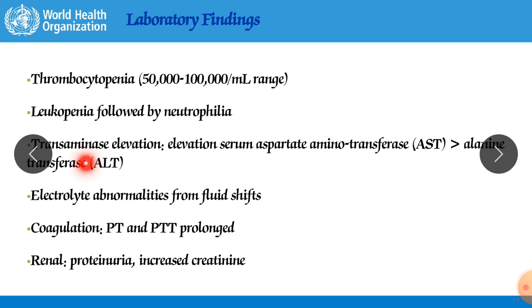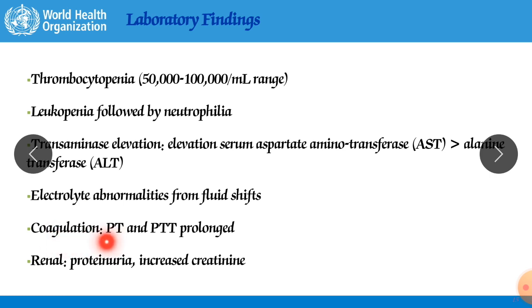Transaminase elevation, serum aspartate aminotransferase AST, alanine aminotransferase ALT. So there is elevation in both types of parameters. Electrolyte abnormalities from fluid shifts, because lots of blood, lots of mucus, lots of feces, lots of water has been wasted from the body, due to which the electrolytes have declined.